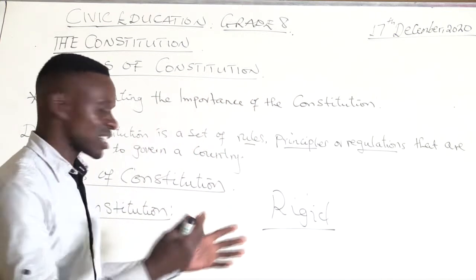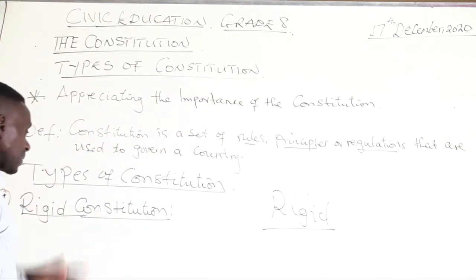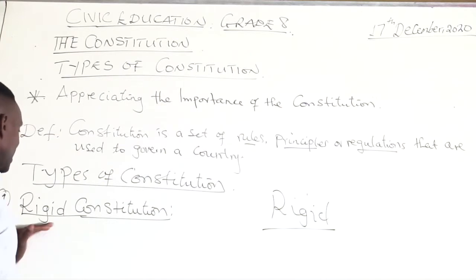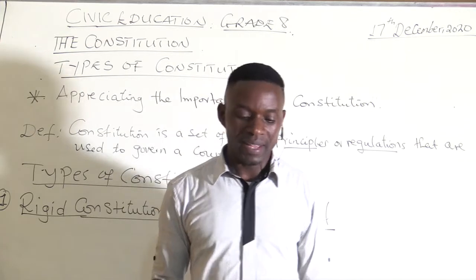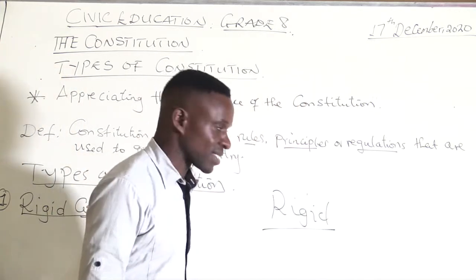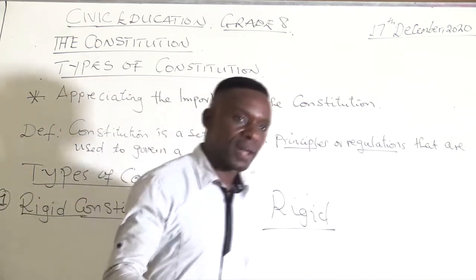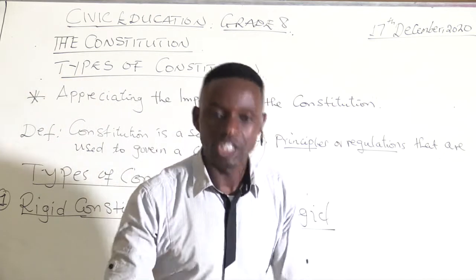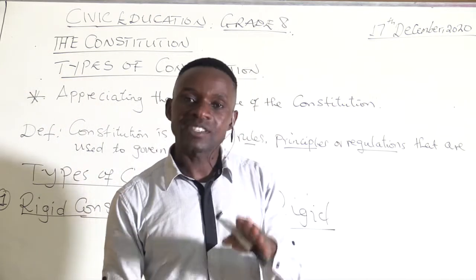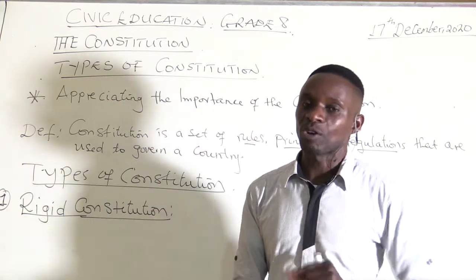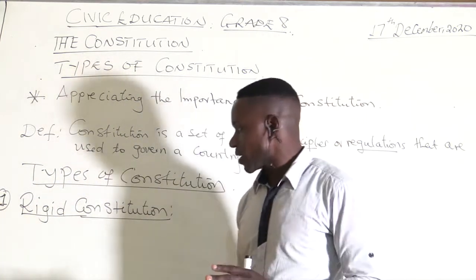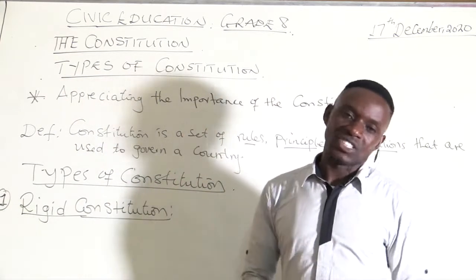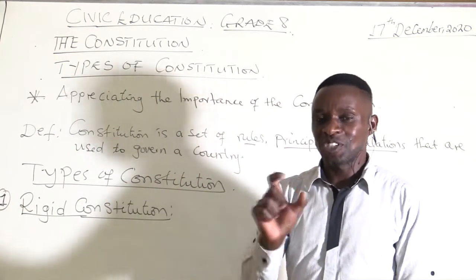Now, let's bring it back to the Constitution as a type of Constitution. When a Constitution is said to be rigid, how is it? In short, in definition, we can say the rigid Constitution is the one that cannot be easily changed. I'm not saying a rigid Constitution cannot be changed. Take note of this one, mark these words. I'm not saying it cannot be changed, but it is difficult to change.